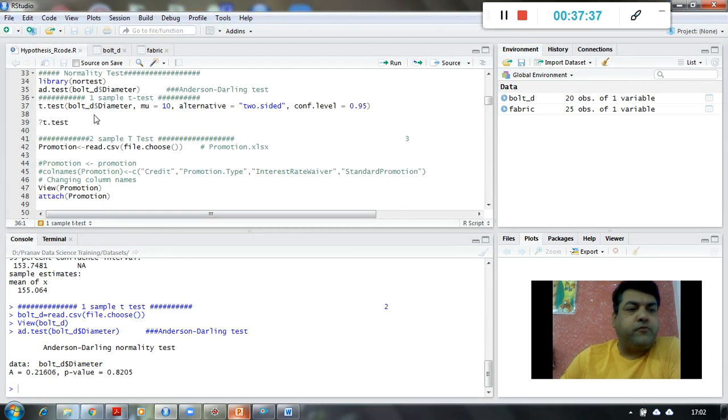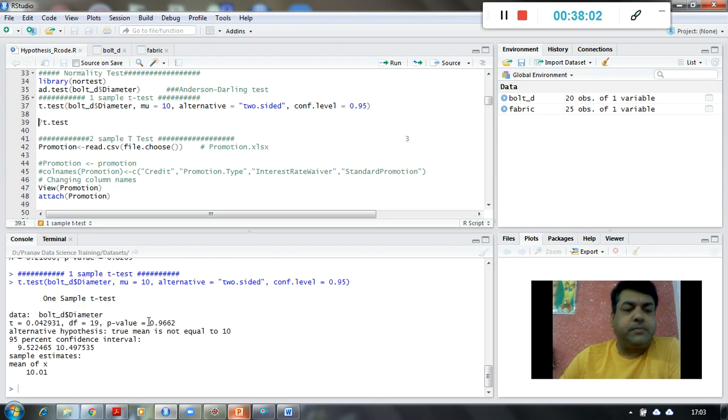Now I am going to perform the t-test. So mu is 10 over here, and my alternative will be two-sided. Confidence level will be 95%, meaning 0.05 is allowed as a mistake, that is my alpha. So I am performing a t-test over here. Earlier we performed the z-test, here it is t.test, and simply check the p-value. What is the p-value? 0.96, which is very high compared to 0.05.